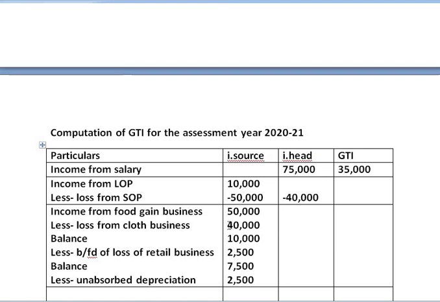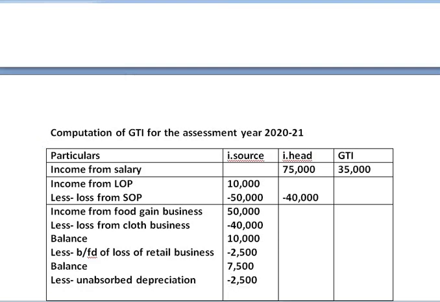Let me just show the minus figure wherever we are deducting the amounts. So now we get still a positive figure of rupees 5,000, and this 5,000 can be taken directly to gross total income column. So we can take directly this 5,000 rupees to gross total income column.